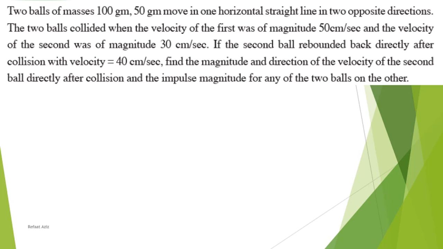This is v1. And the velocity of the second was of magnitude 30 centimeter per second. This is v2. If the second ball rebounded back directly after collision with velocity 40 centimeter per second, and if the first direction of velocity is positive, then the second direction is negative. Find the magnitude and the direction of the velocity of the first ball directly after collision, and the impulse magnitude of any of the two balls on the other.